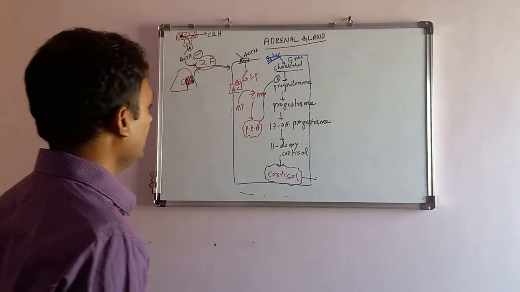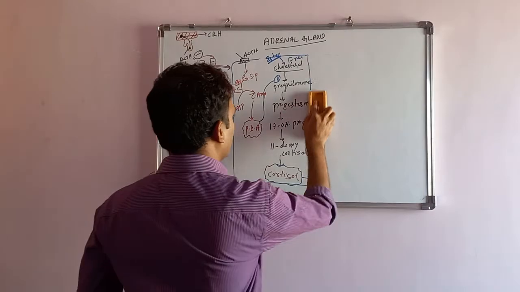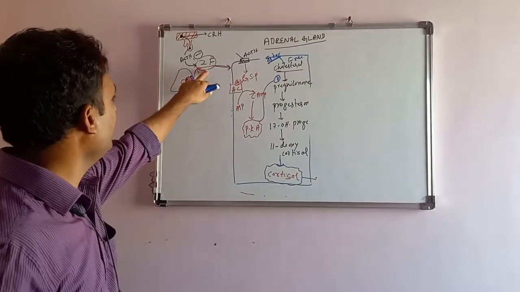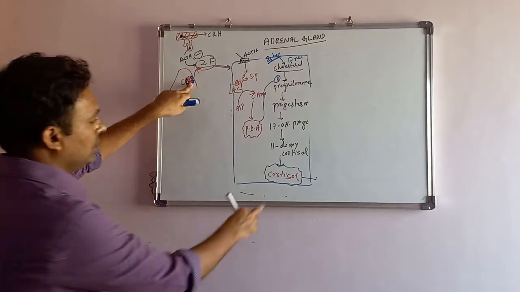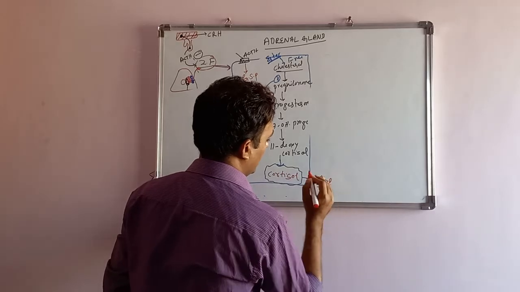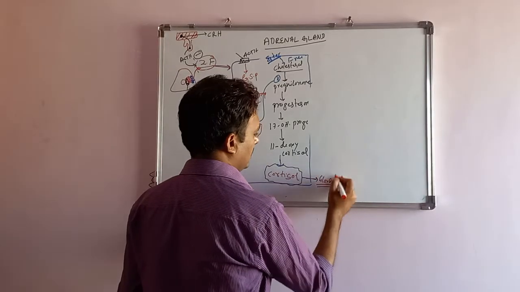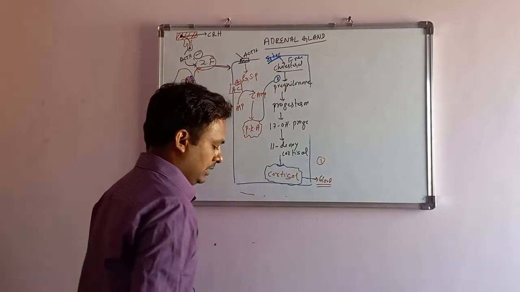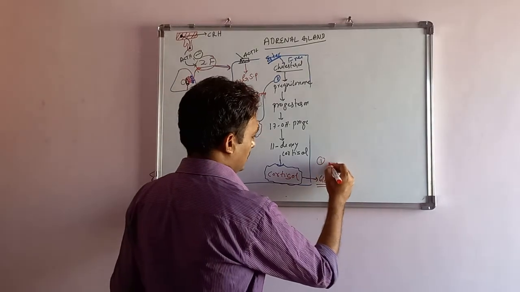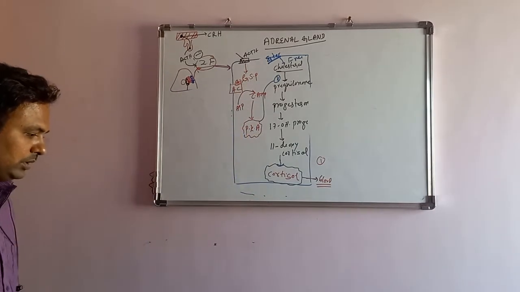Next is what the cortisol will do. As the cortisol is produced from the adrenal gland in the zona fasciculata, the cortisol enters into the blood. In the blood, it binds to binding proteins. First, cortisol binding proteins.